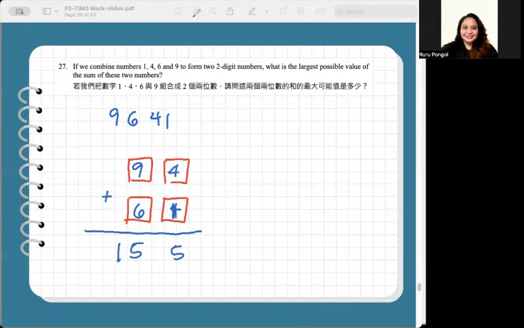So final answer, the largest possible value of the sum of 1, 4, 6, 9 when arranged to form two-digit numbers: 94 and 61, their sum would be 155, or 91 and 64. The sum will not change, it's 155.